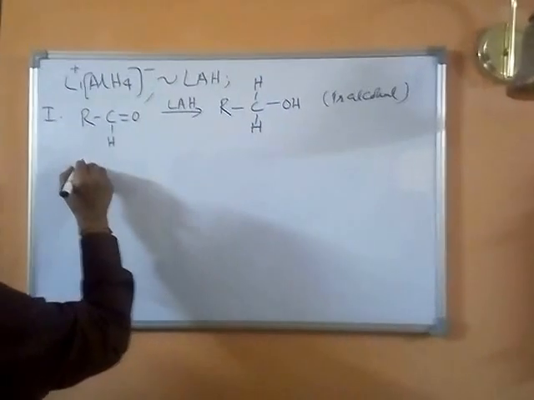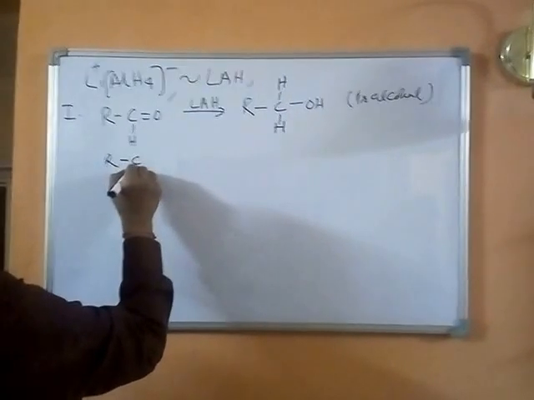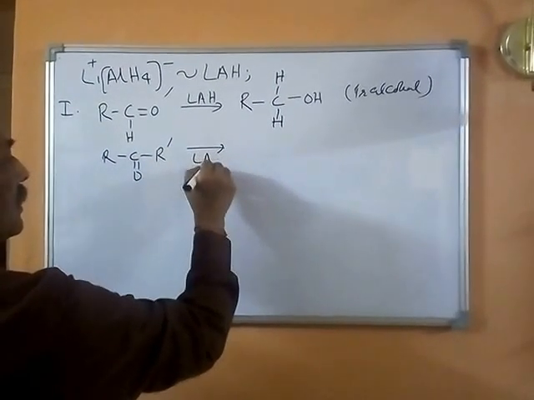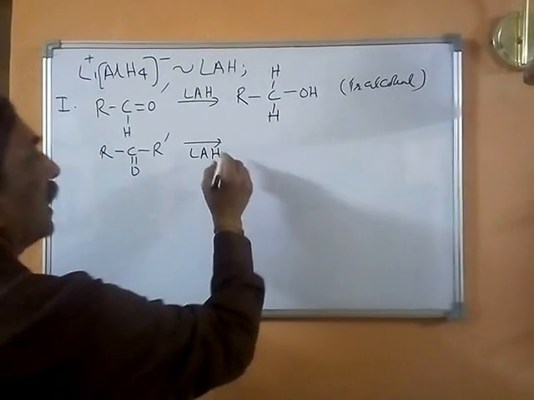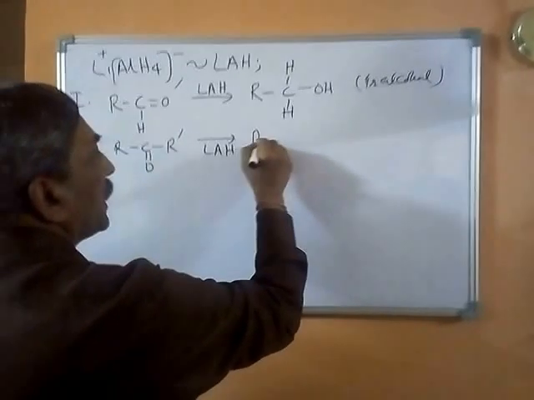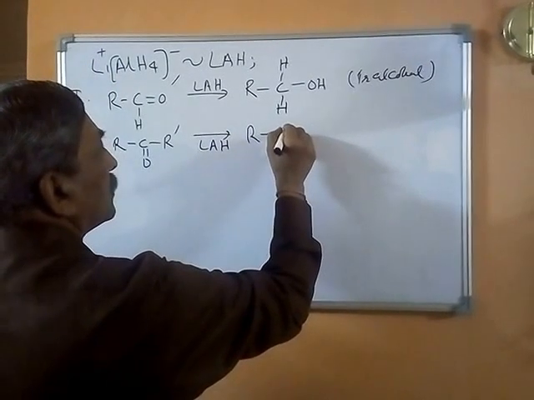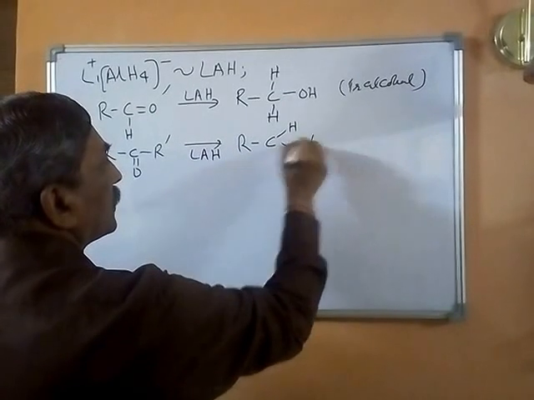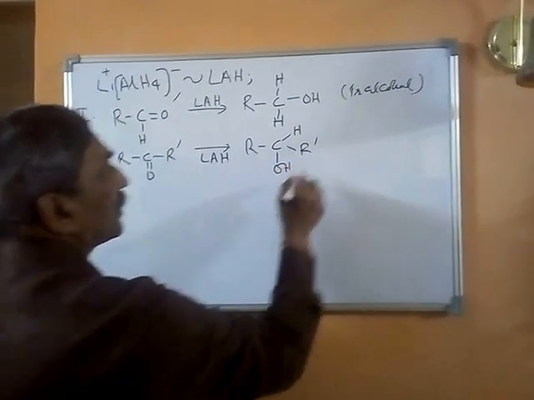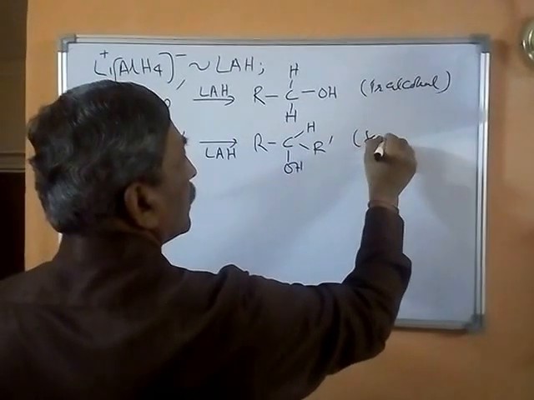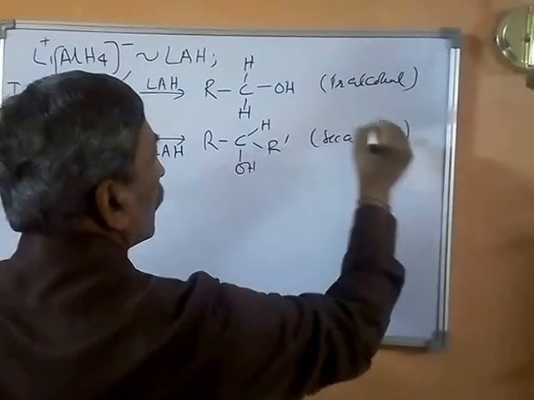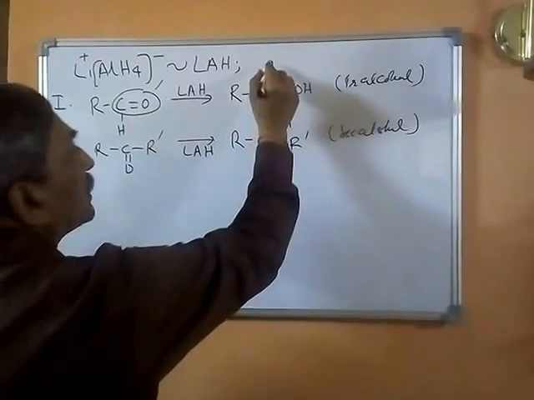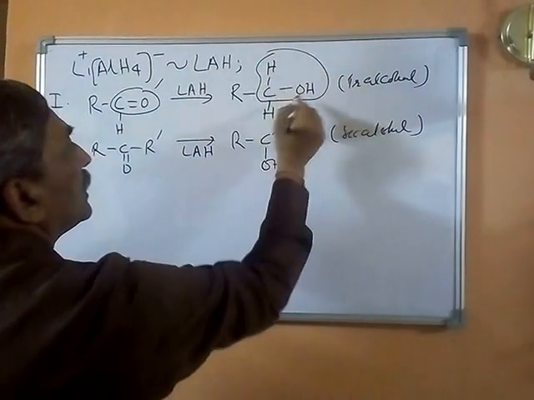which is nothing but a primary alcohol. If you consider a ketone, then you can say it is RC double bond O R dash. Again, in the presence of LAH, a hydride transfer can take place and you may end up with RCH R dash OH. And this, you know, is a secondary alcohol.